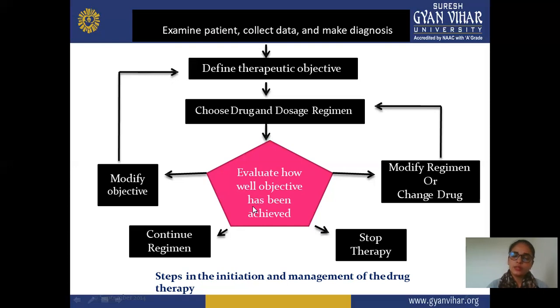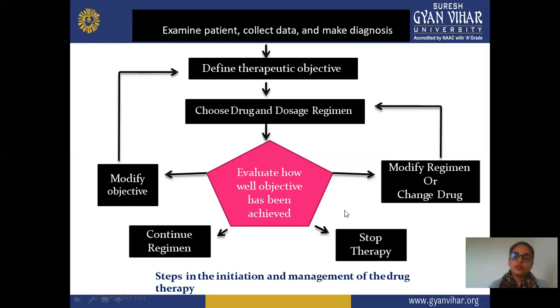Next is continue regimen. If you can say that your drug is sufficient or good quality and shows the required amount of drug, or overall factors are in a sufficient manner, then you continue that particular regimen or particular doses. And if there's a modify regimen or change of drug, then any alternative selection or modification of regimen is required. In this condition, you choose the drug or any other drug which is required for your formulation. So in this, we can say that modify regimen or change of drug is required.